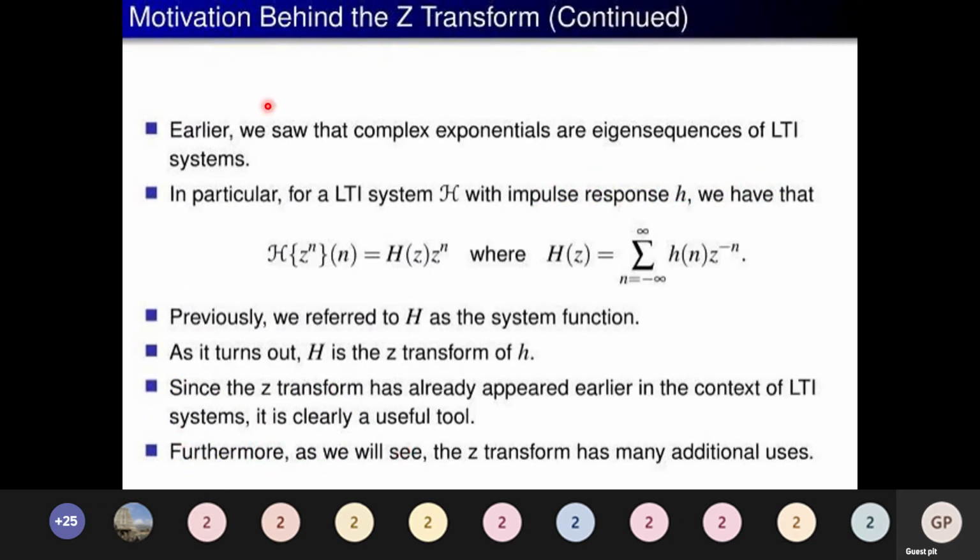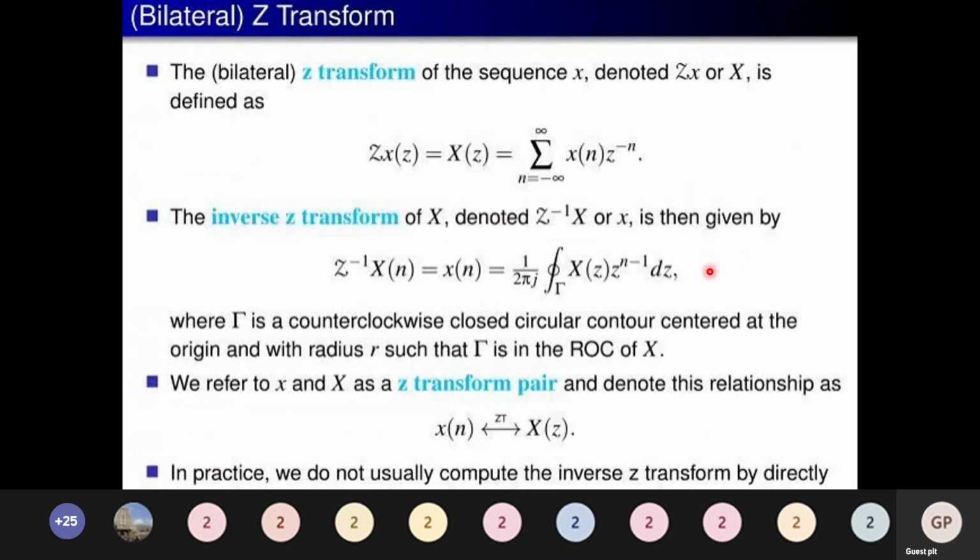In particular, for a linear time invariant system with impulse response h of n, the response to z power n is H of z into z power n, where H of z is equal to summation from minus infinity to plus infinity h of n z power minus n. Previously we referred to the system function as H. As it turns out, H is the Z transform of small h. Since the Z transform has already appeared in the earlier context of linear time invariant systems, it is a very useful tool for signals and systems. And here also we have two cases, bilateral and unilateral Z transform.